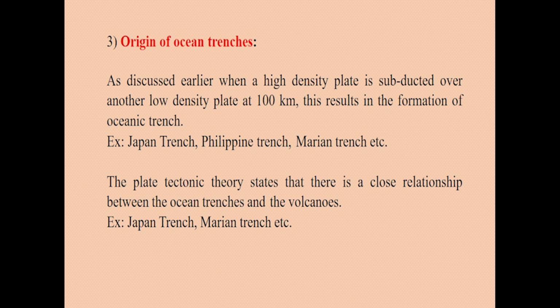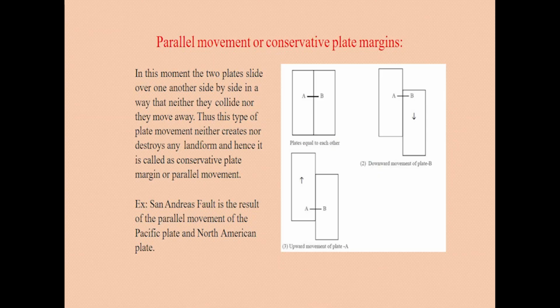The first movement we have learned is the divergent movement, then the convergent movement, and the third movement is parallel movement, or the conservative plate margins. In this movement, two plates slide over one another side by side in such a way that neither do they collide nor do they move away. So this type of plate movement neither creates nor destroys any landform, and hence it is called conservative. An example of this is the San Andreas fault, which is a result of the parallel movement of the Pacific plate and the North American plate.